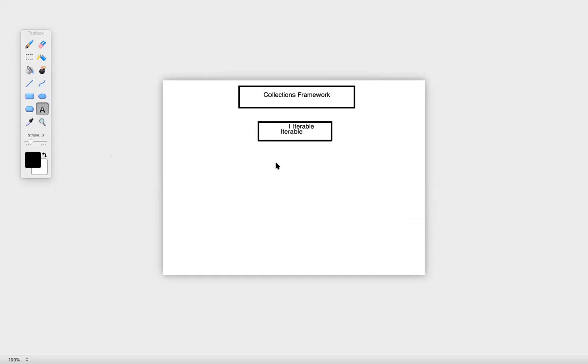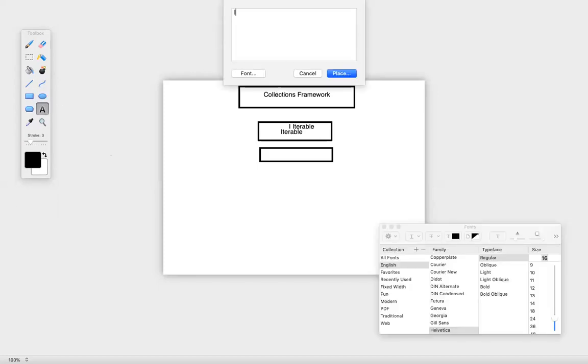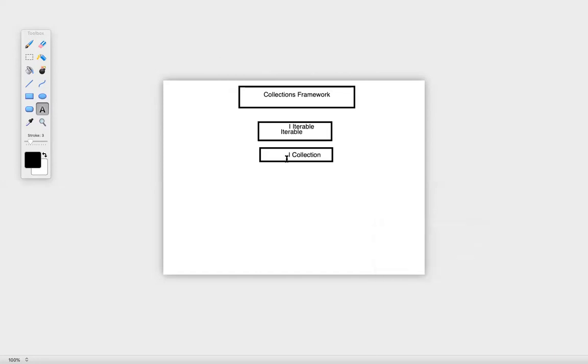Now, within Iterable interface, we have one more interface called Collection. So Collection is also an interface. I'll write I space Collection so that it's easier to understand that this is an interface.